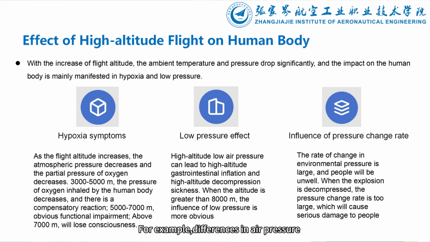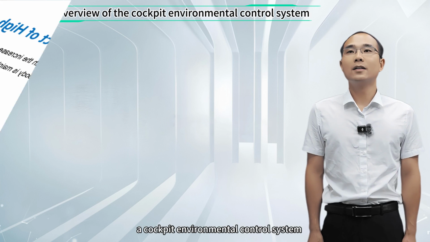Changes in the atmospheric environment will directly affect flight safety and the operation of the air conditioning system. For example, differences in air pressure, temperature, and air composition at different altitudes will bring different workloads to the aircraft's air conditioning system and affect the aerodynamic performance of the aircraft. This is also one of the important reasons why we need a cockpit environmental control system.